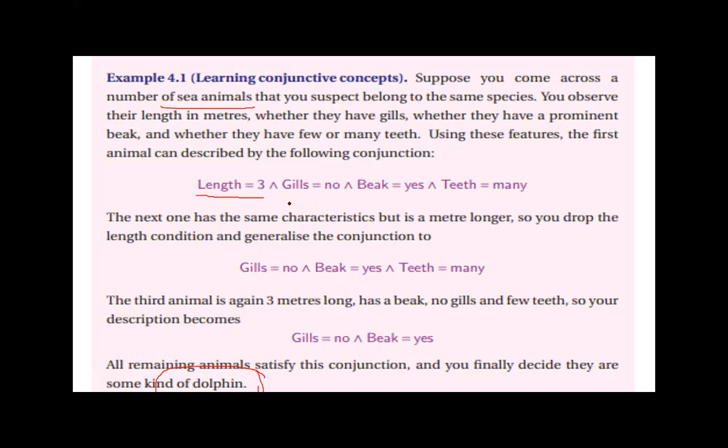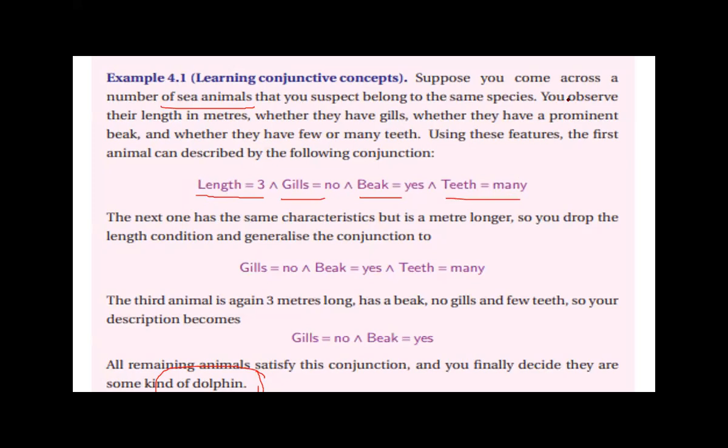Gills: fish have gills, dolphins do not. And the beak is a prominent beak, and teeth. If all these conditions get satisfied, then we say it is a dolphin. Let us see this example, my dear friends.